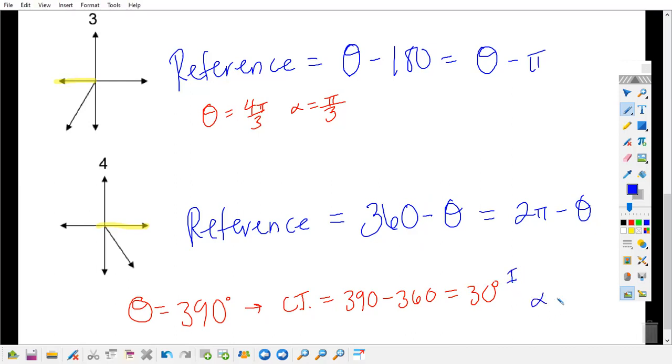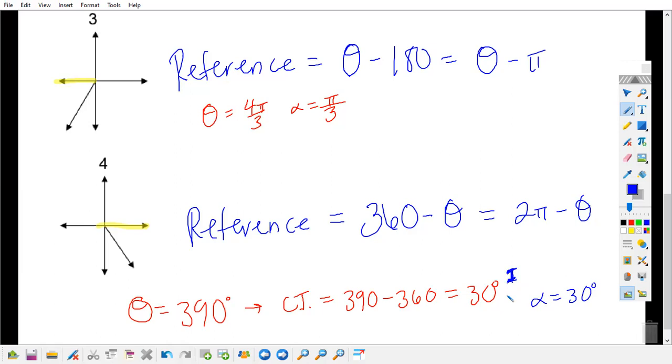So therefore my reference angle equals 30 degrees. Okay, so this is just saying these rules apply if your theta is between 0 and 360 or 0 and 2 pi. If not, I have to find its coterminal in order to use the reference angle.